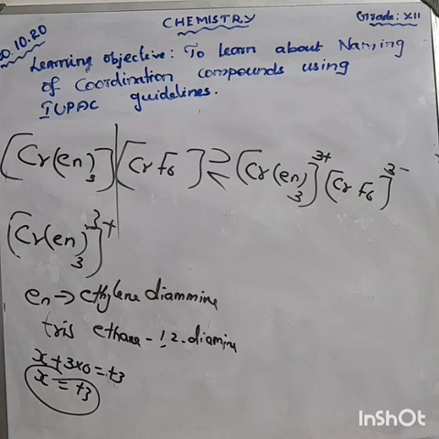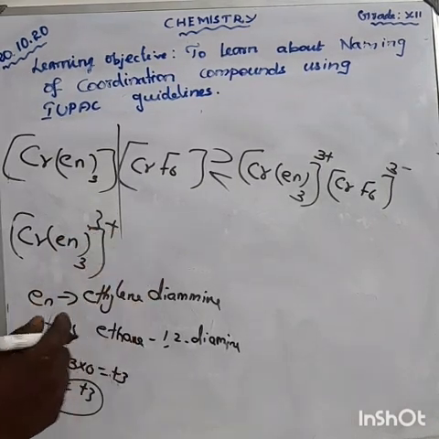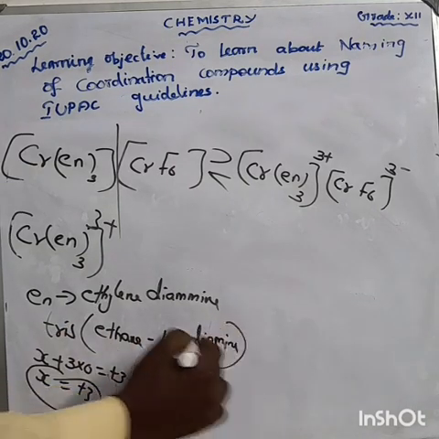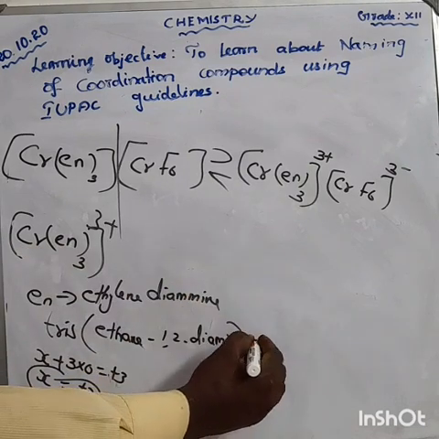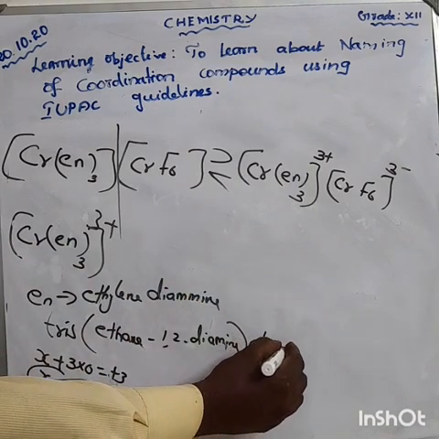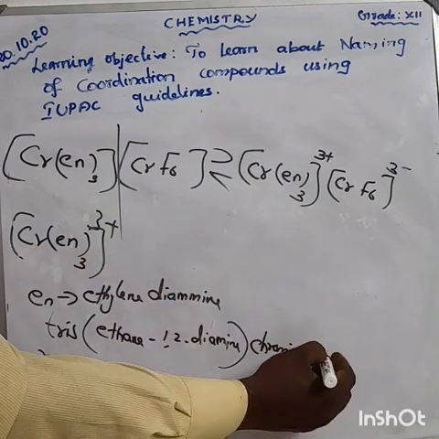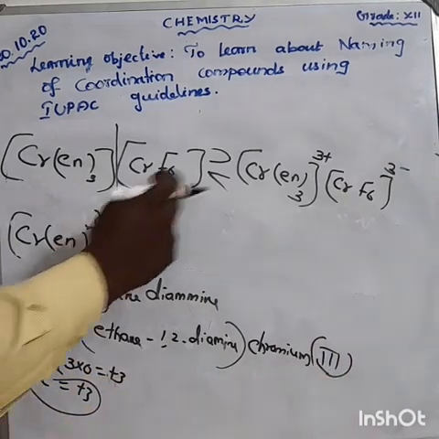So the name is tris(ethane-1,2-diamine). Next, which metal is there? Chromium. The oxidation state of chromium is 3, so we use Roman numeral III.